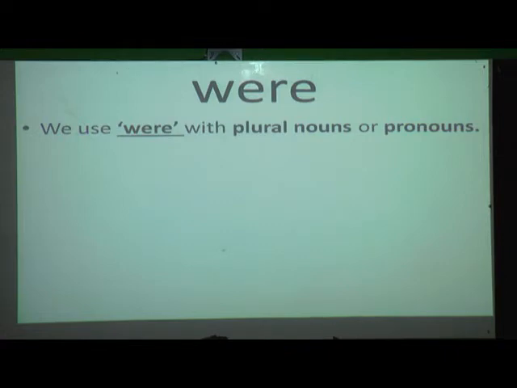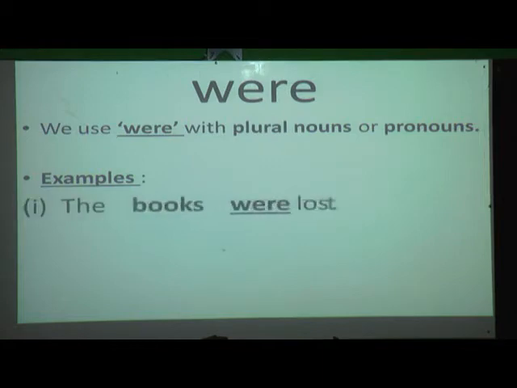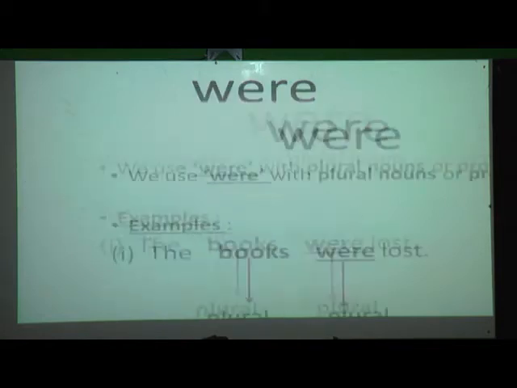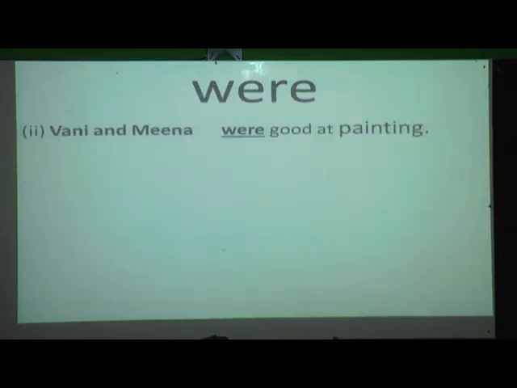We will see examples. The books were lost. So here what can you see? Books is, yes, a plural noun. And which verb have I used? Yes, we have used the W-E-R-E verb. One more example. Vani and Meena were good at painting. Yes, Vani and Meena, they are plural nouns. Okay, and were is the verb which we have used for this plural noun.